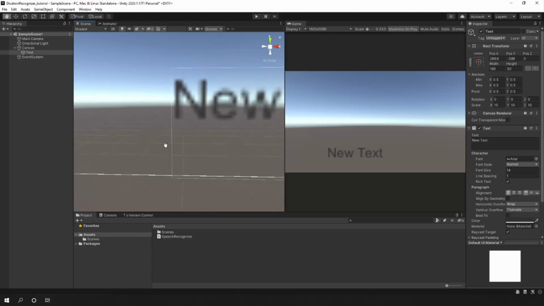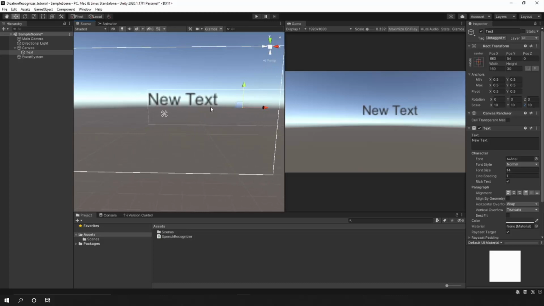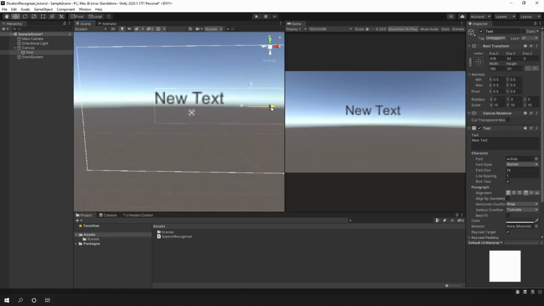Okay, what I want to do is, the words that I say through the microphone, I want them to appear here. So let's create two texts. The first text will be my hypothesis, and the next text will be my result.